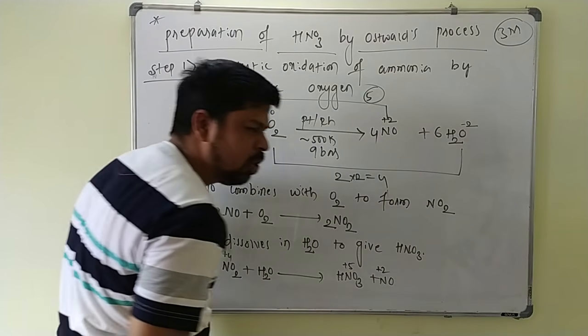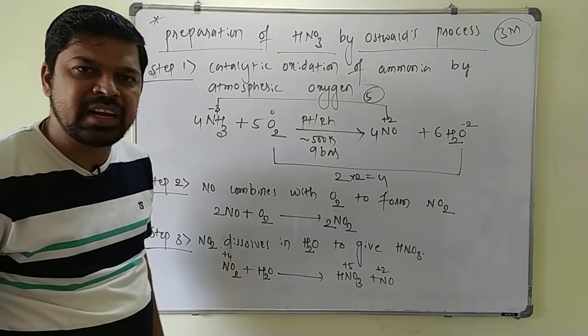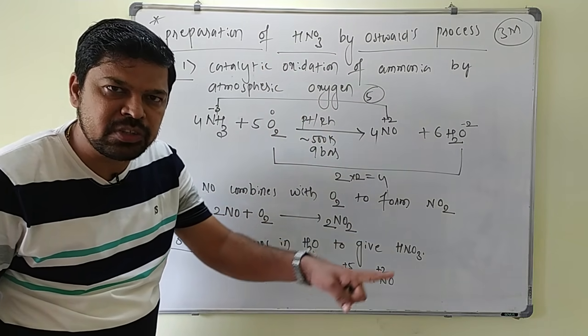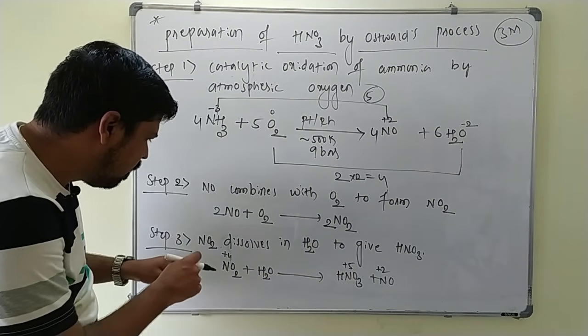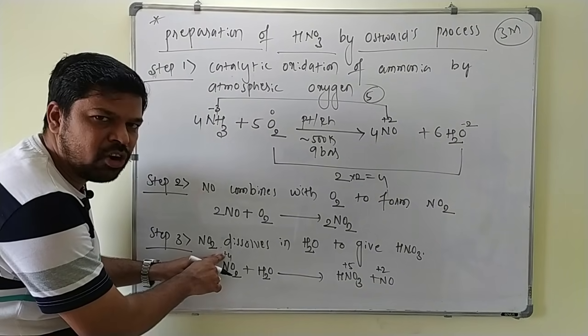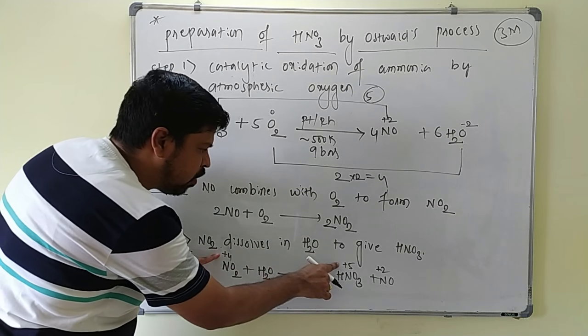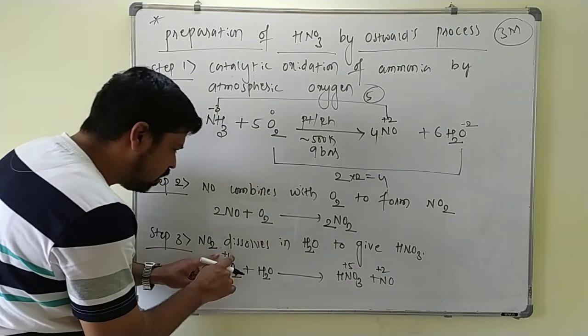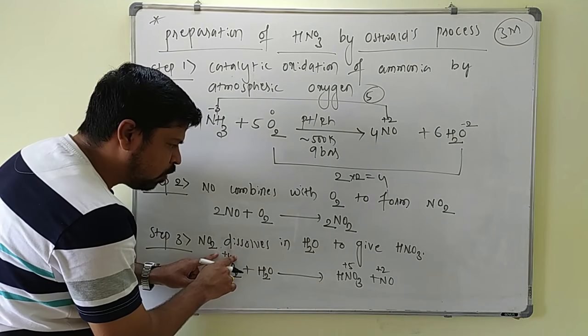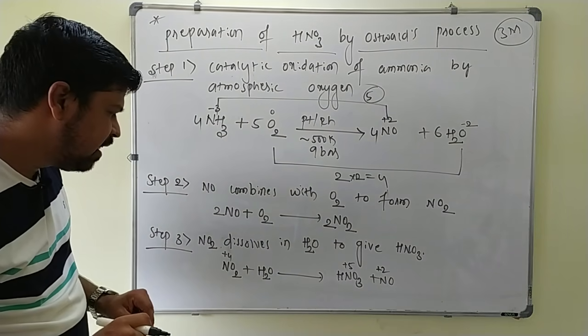This is +2. Already we have discussed the disproportionation reaction. The nitrogen will undergo disproportionation. +4 is undergoing disproportionation. It will split into one higher oxidation state and one lower oxidation state. +4 to +5 is higher, +4 to +2 is lower.